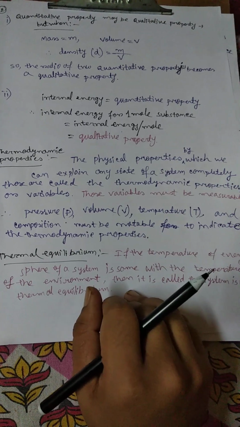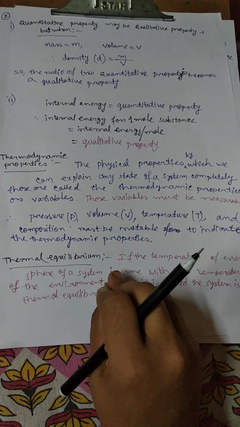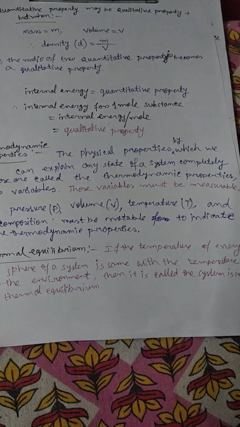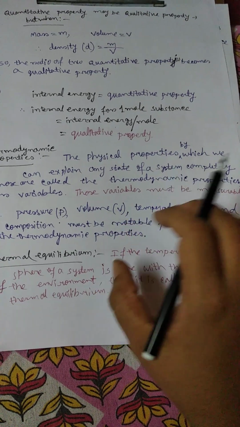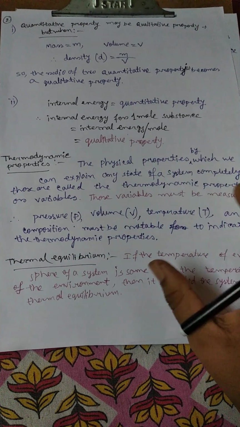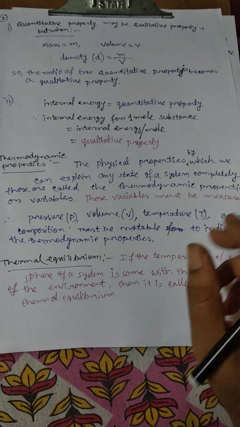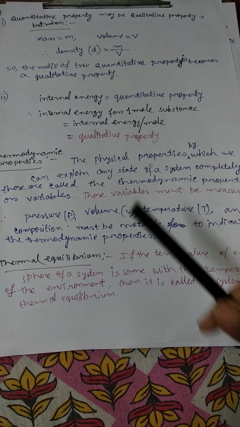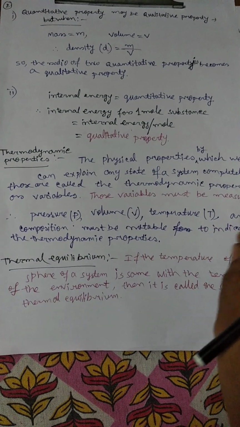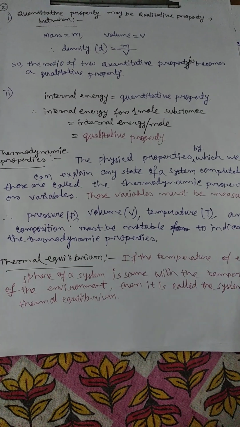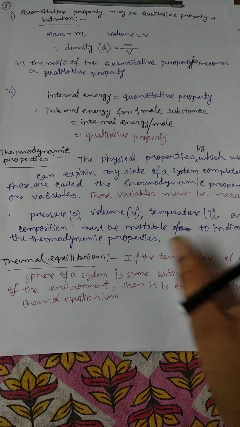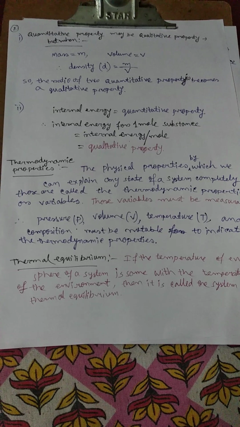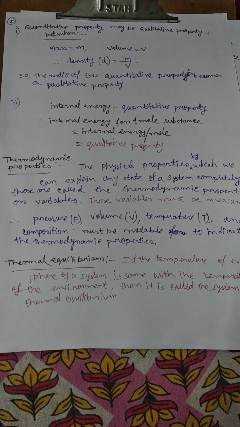A time comes for a system when the temperature of the system and the temperature of the environment are the same. At this time the system is called in thermal equilibrium.